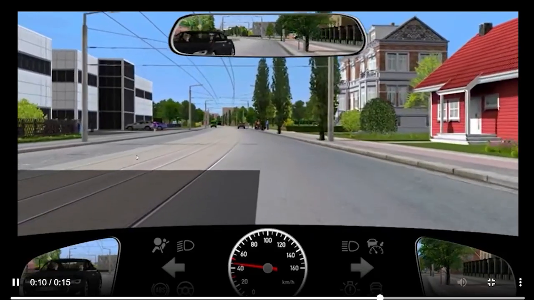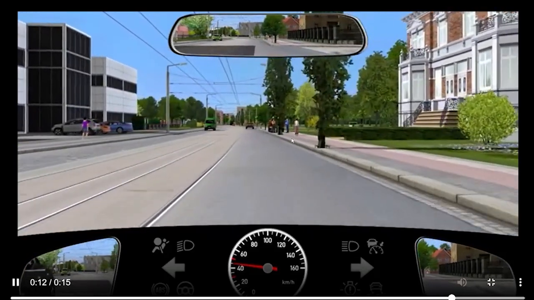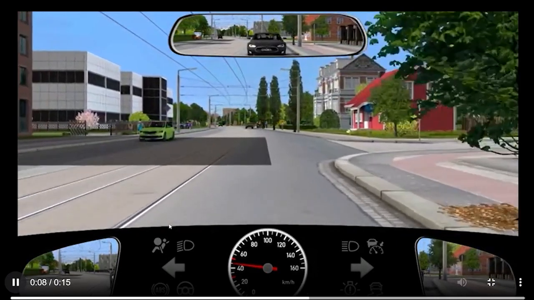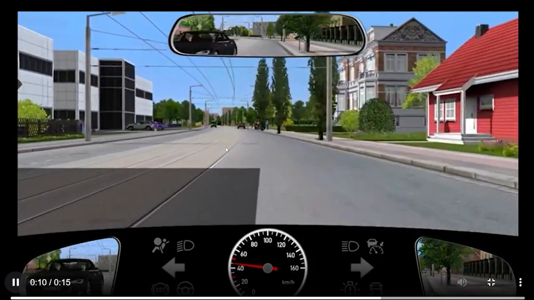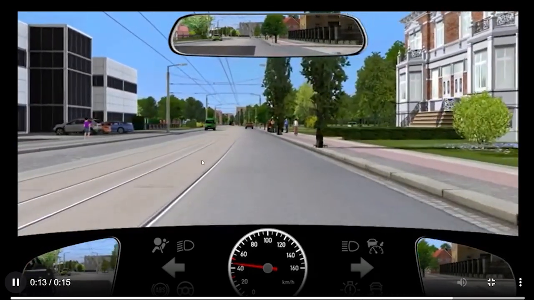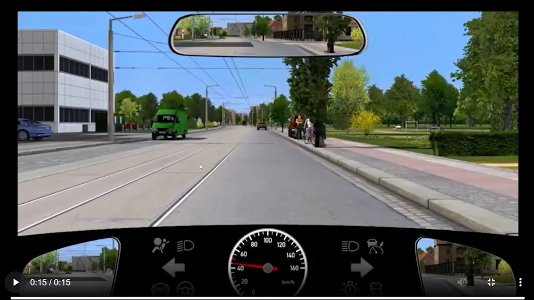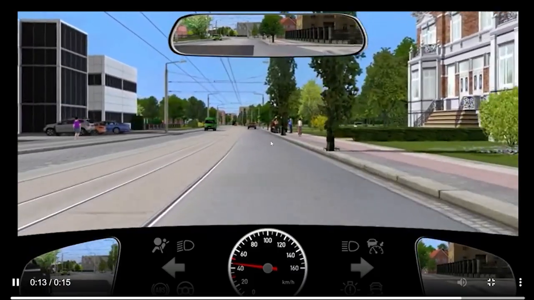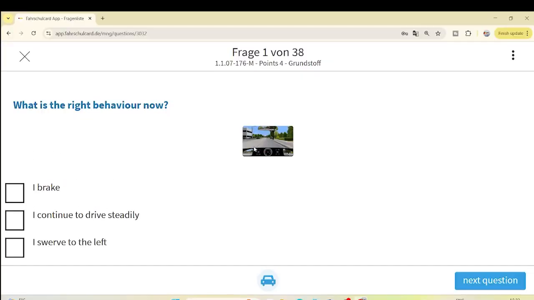Now it has indicated and is overtaking you, and at the same time this traffic situation is very unclear. The cyclist is also trying to come onto the road, and this black car is also overtaking you, and it is on the tram line at the moment. After overtaking you, definitely this black car will try to come back into this lane. This situation looks a bit tricky, really tricky, because a car is in your blind spot and the cyclist is trying to come onto the road. So you should try to brake.